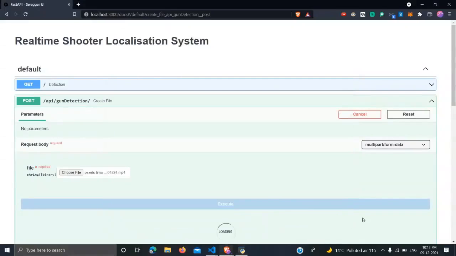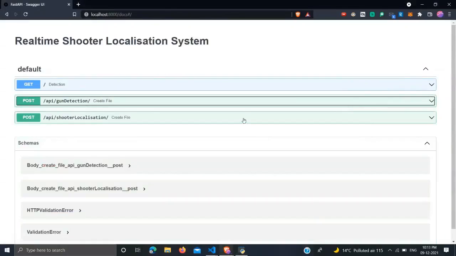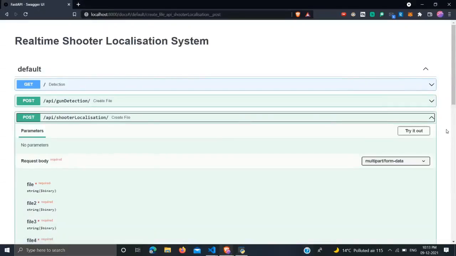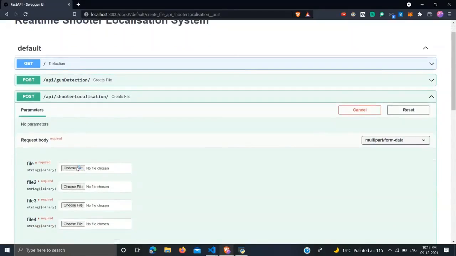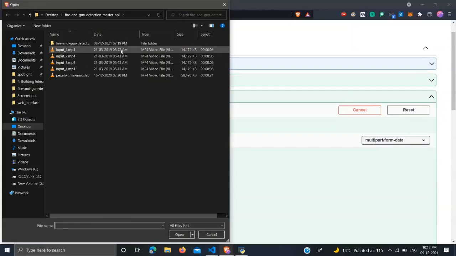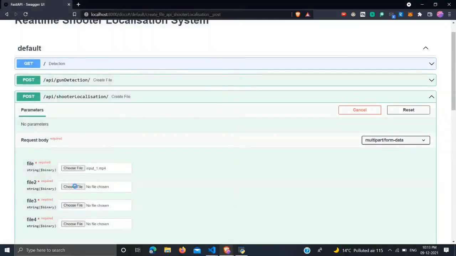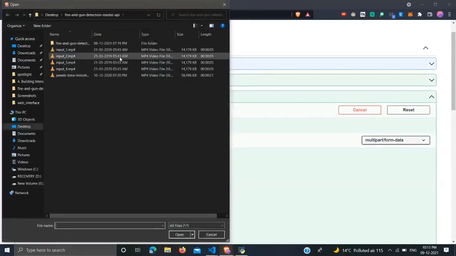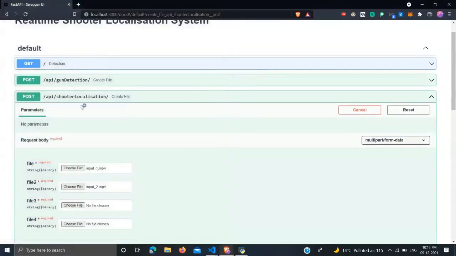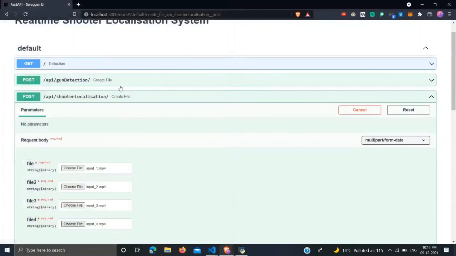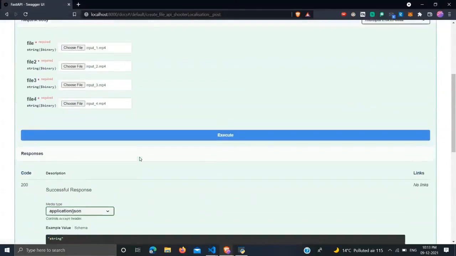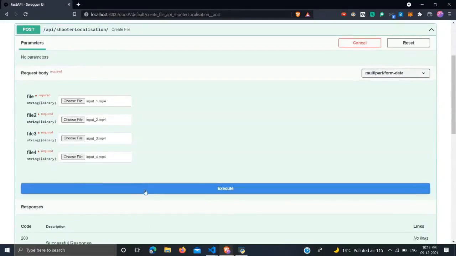Now let us move to the next part, that is the shooter localization part. For this part, we need at least 3 or more videos to be uploaded in our system. Through these videos, we will try to reconstruct the events, and the videos will be synchronized in the background. Now we will execute our model.